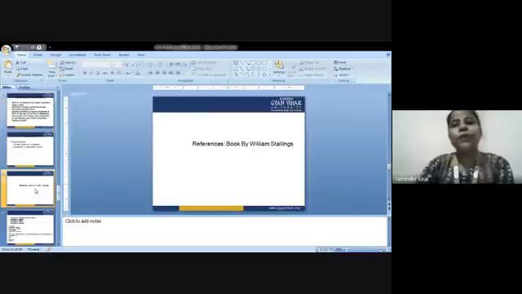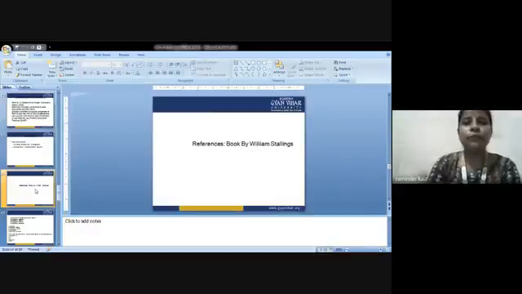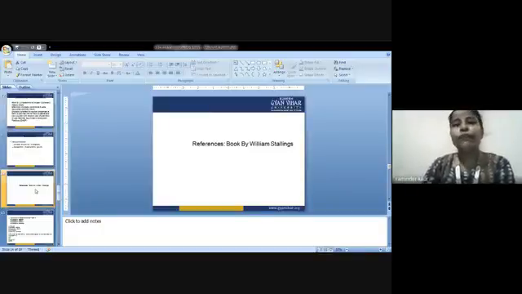Now, this is the reference book by William Stallings. It is available in our college library, that is Suresh Gyanwihar University Library, one of the best libraries in the world. And all the books are available. A number of books related to cryptography are available, but I recommend you to study this book. That is a book by William Stallings. Get it issued from the library and have a look at the same.